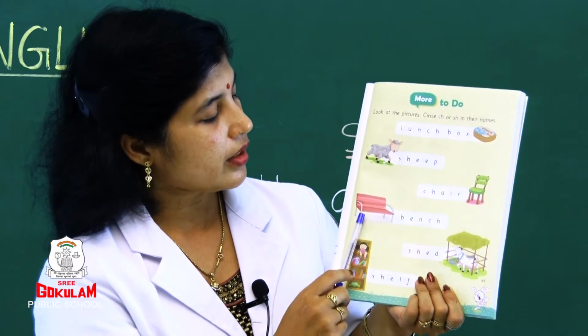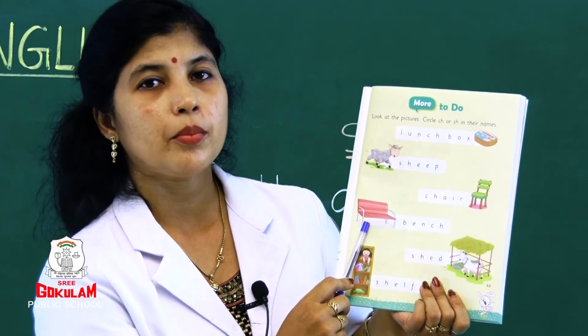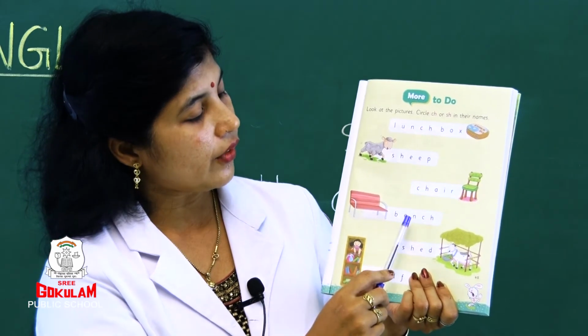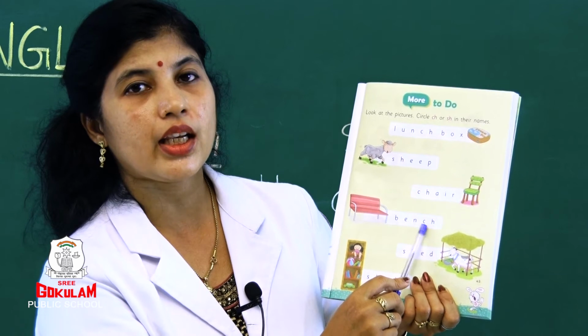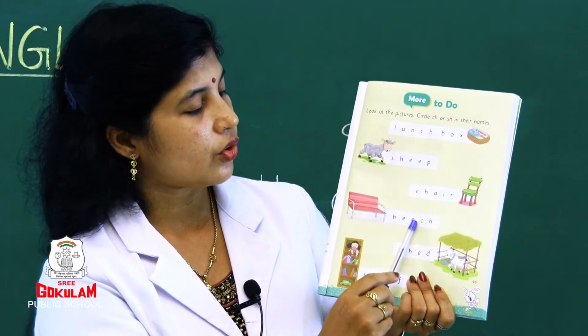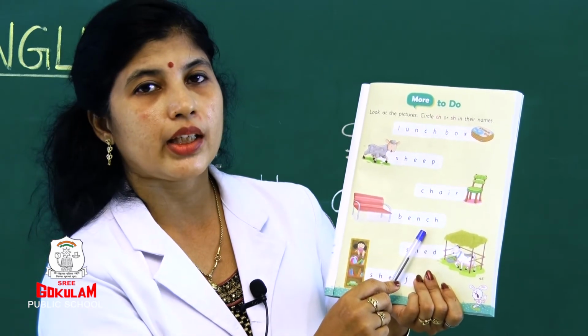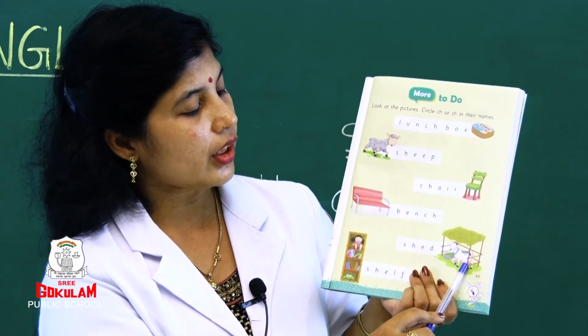Okay? And see the next one. What is this? Bench. Where do you circle? CH. Right? So you should circle CH. Now see the next one.